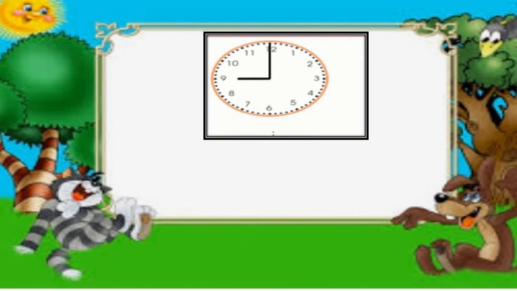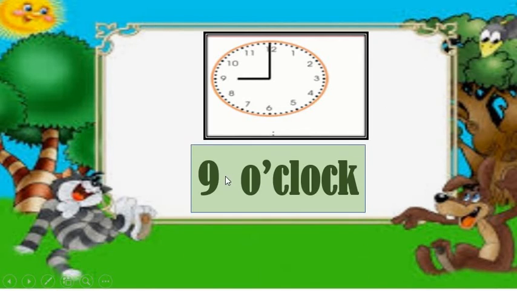Look at the screen. Look at the position of the hands of the clock. If the short hand is at 9, the long hand is at 12, it is 9 o'clock. Everyone, write the time in this way, 9 o'clock.